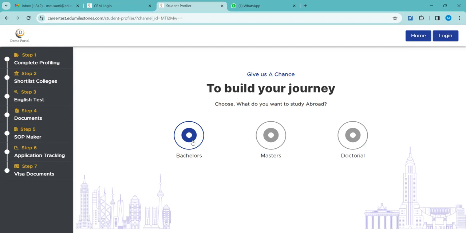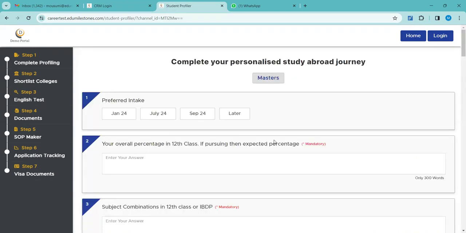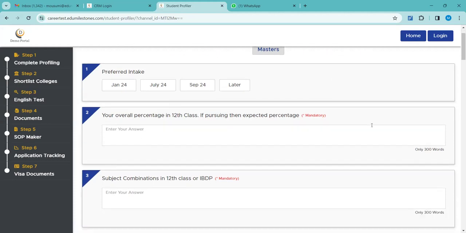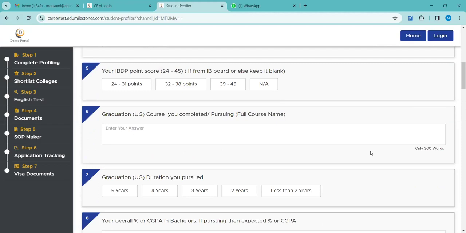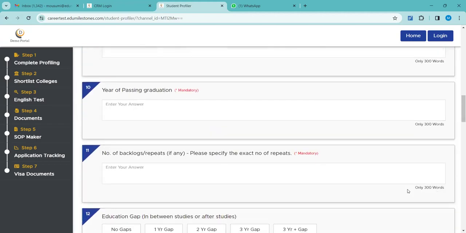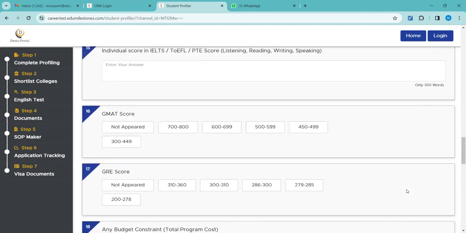If a student wants to go for a bachelor's program, they select bachelor's, or else master's or doctoral. Whichever is applicable, they have to go with that. Now I would like to go with masters, because in masters there are a few more questions compared to bachelor's. I'm clicking on masters. Once I have clicked on masters, there is this set of questions here, which the student has to fill up correctly.